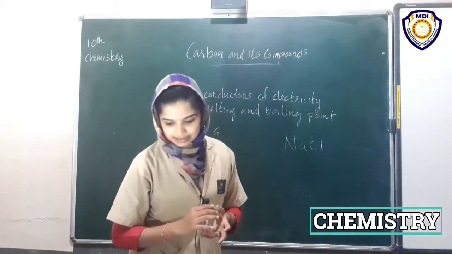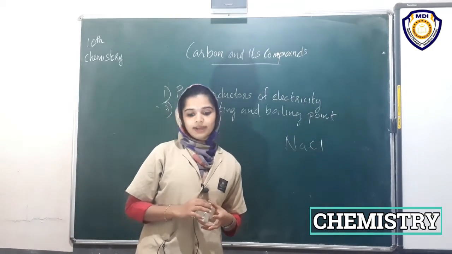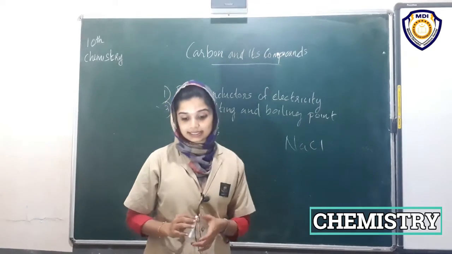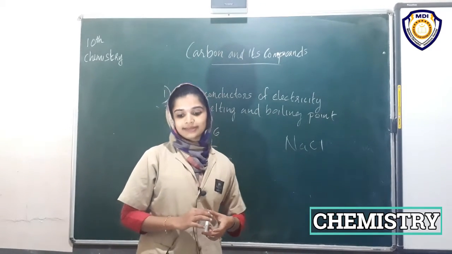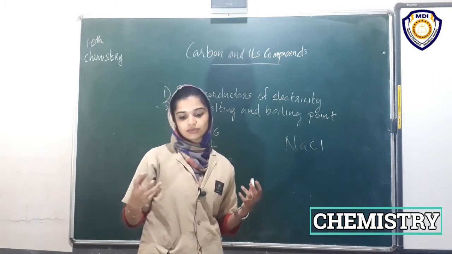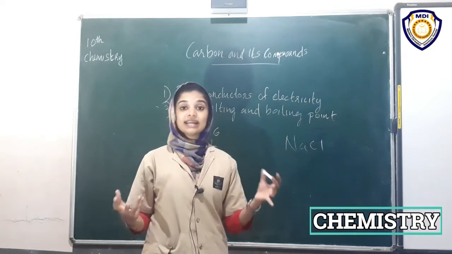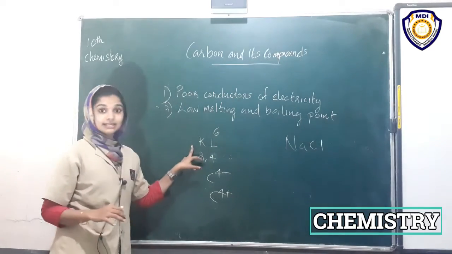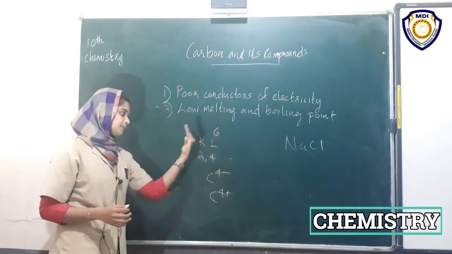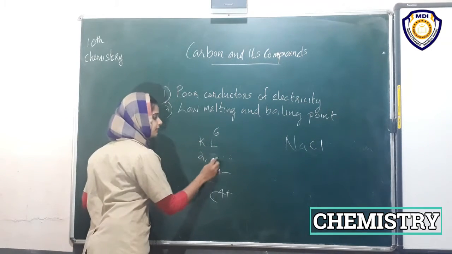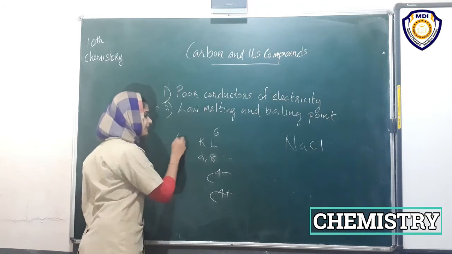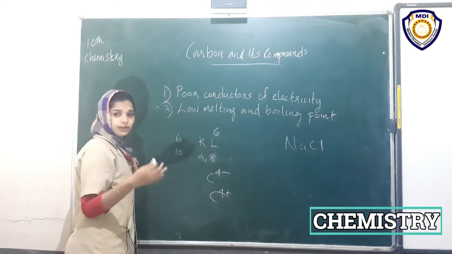The problem is that when carbon becomes a C4 minus anion, it will be difficult for the nucleus with 6 protons to hold on to 10 electrons. Carbon has 6 protons and 6 electrons. When it accepts 4 electrons, it will have 10 electrons and 6 protons. The number of protons will not change.